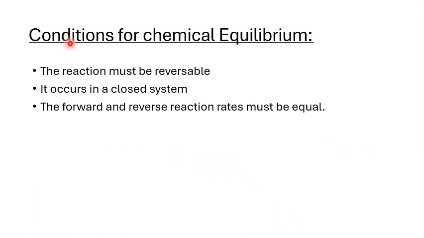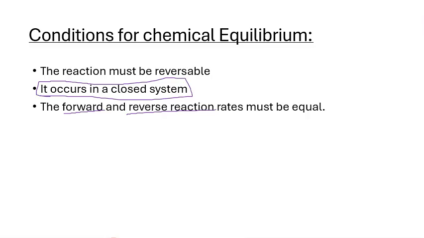Conditions for the chemical equilibrium, right? So firstly, we say that the reaction must be reversible. Okay, and most importantly guys, chemical equilibrium occurs in a closed system. It does not occur in an open system, it occurs in a closed system, right? And also during the equilibrium, the forward reaction and the reverse reaction rates must be equal.